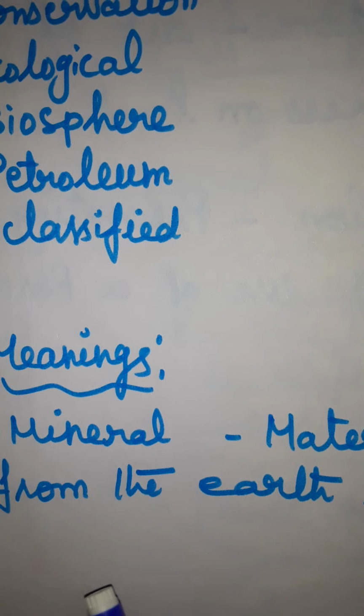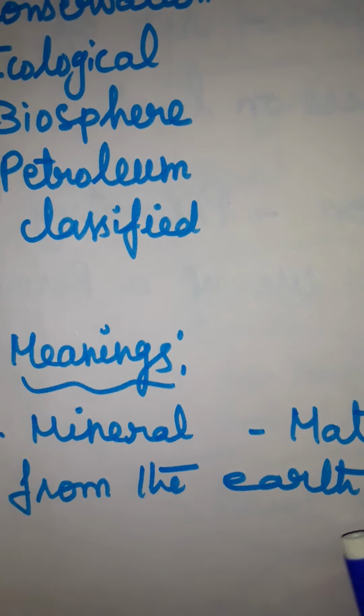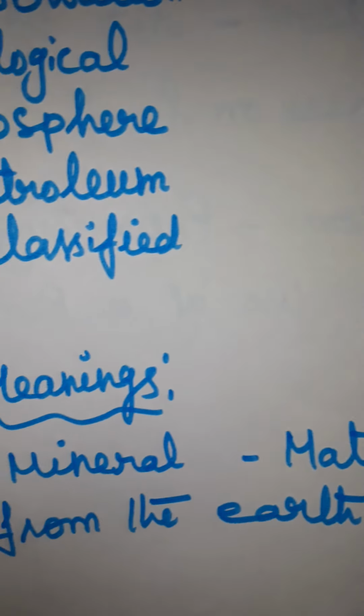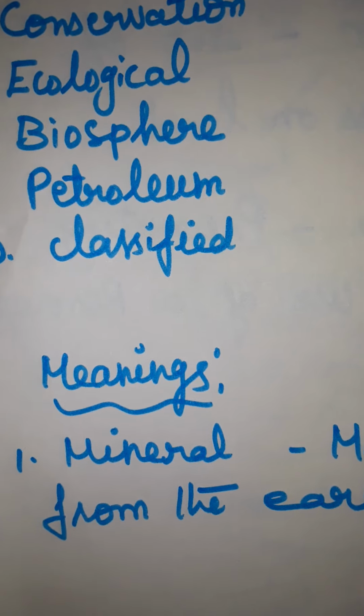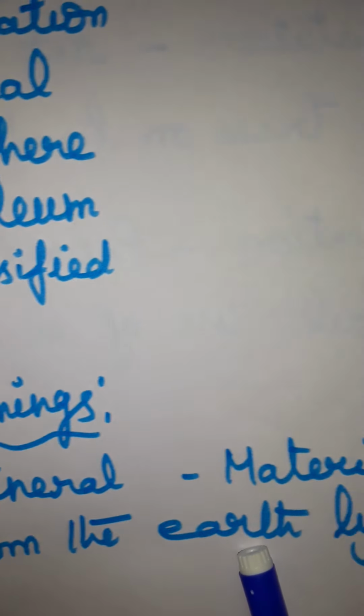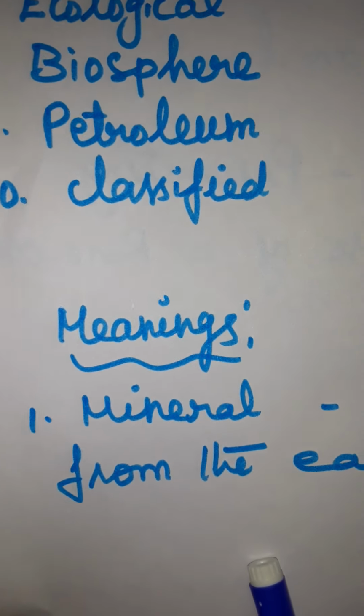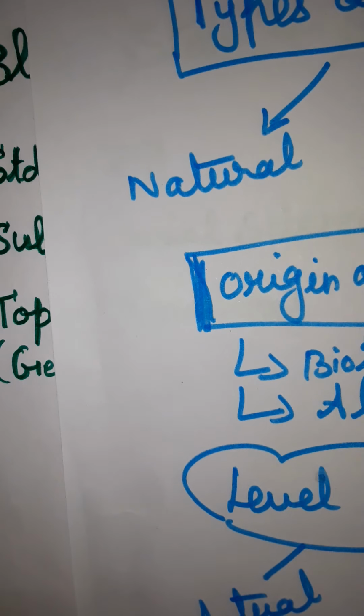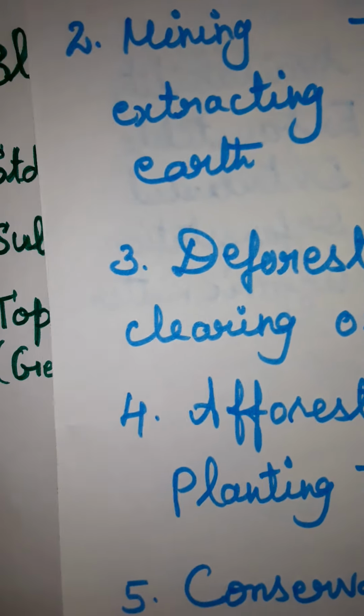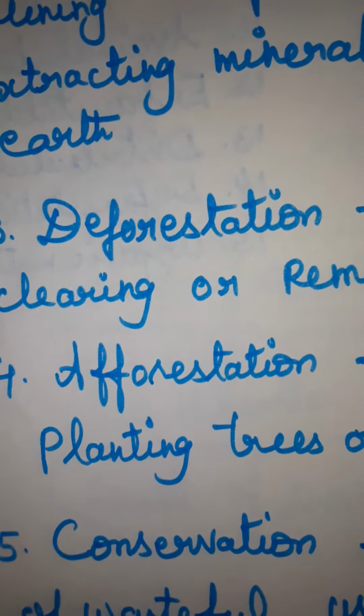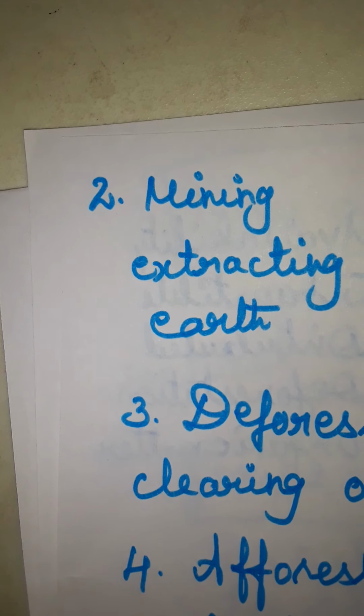Mineral: material obtained from the earth by mining. Then the second one, mining.